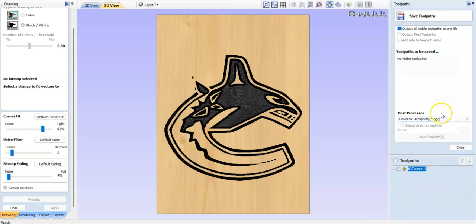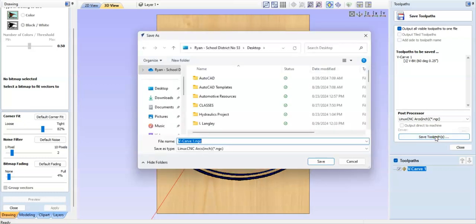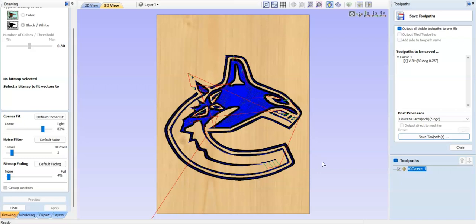Once I have that selected as an NGC file, it's going to export the G code that I want, as long as I select an actual toolpath. So here we go, save toolpath, and I want to save it as something memorable. So I'm going to save it as my name, dash Canucks. Once I've saved that to my desktop, I can put it on the USB, and I'm ready to go over to the CNC machine and upload it there.